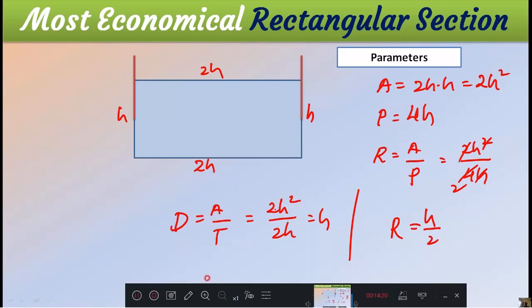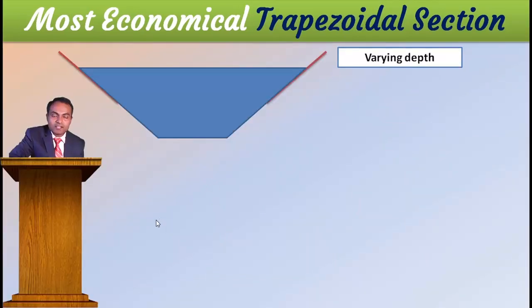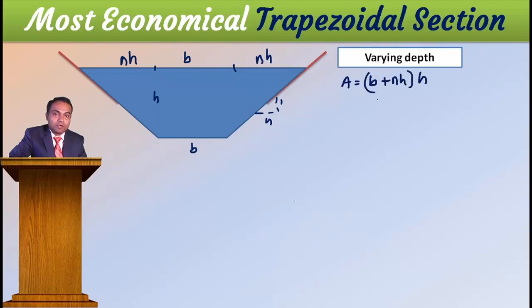Okay, now we'll go to the trapezoidal. Now we will discuss the most economical trapezoidal section. With side slope 1 in N, this is your B, this is NH, this is NH, and this is B, and the height is H. If these values are known to you, then you can write area is equal to (B plus NH) into H. Now, in the previous video we derived this one. Then perimeter is equal to B plus 2H square root of 1 plus N square.